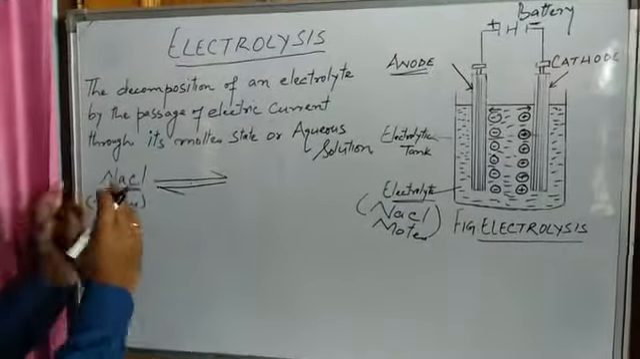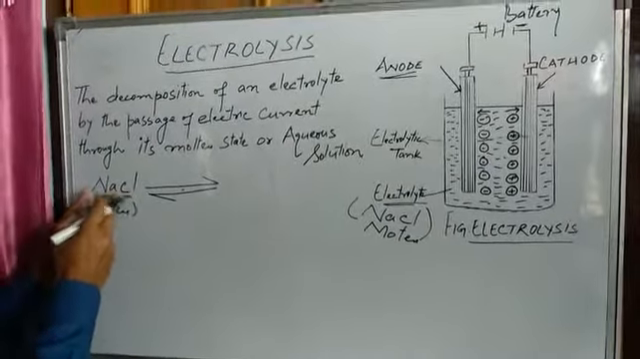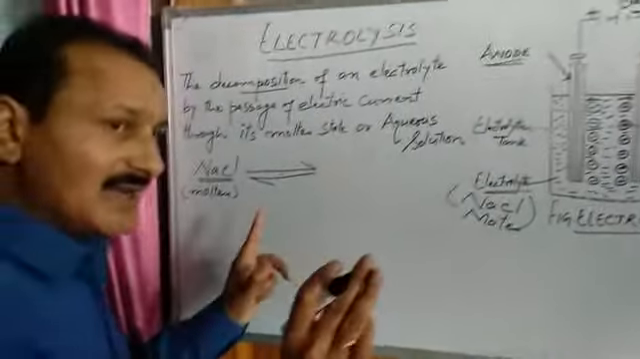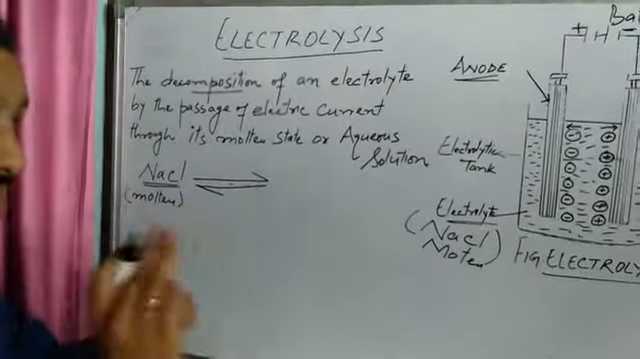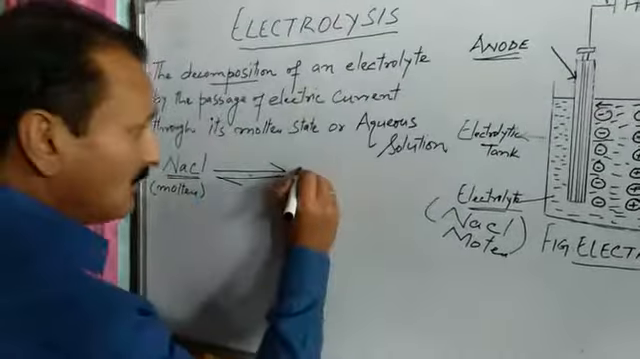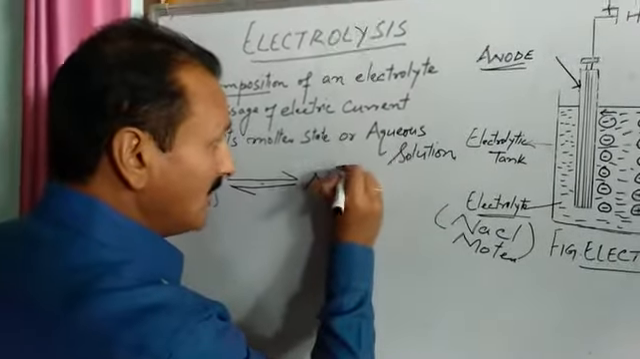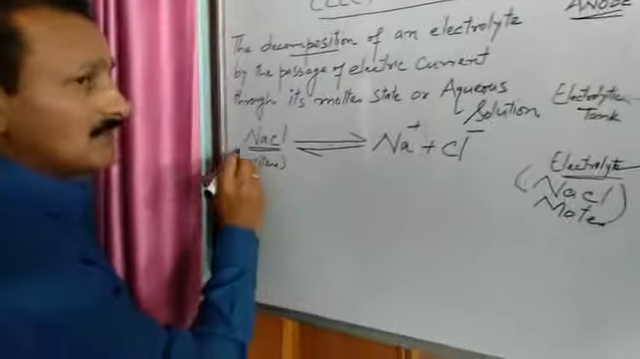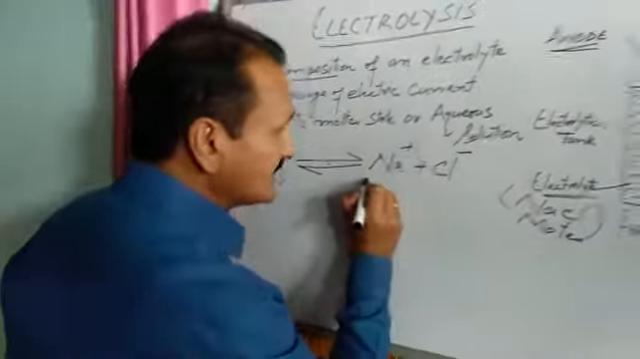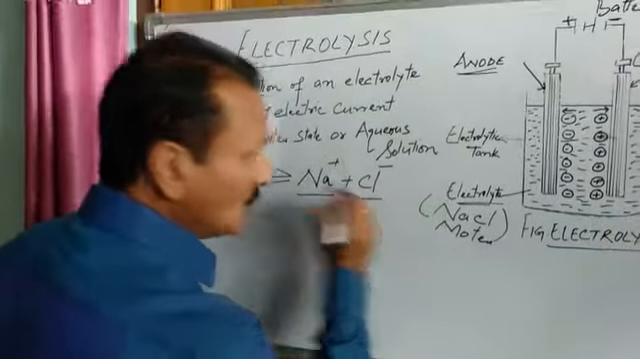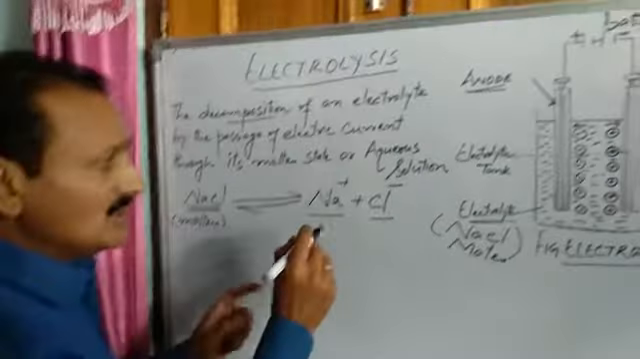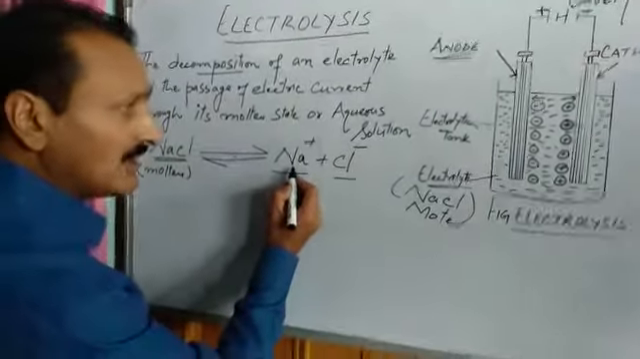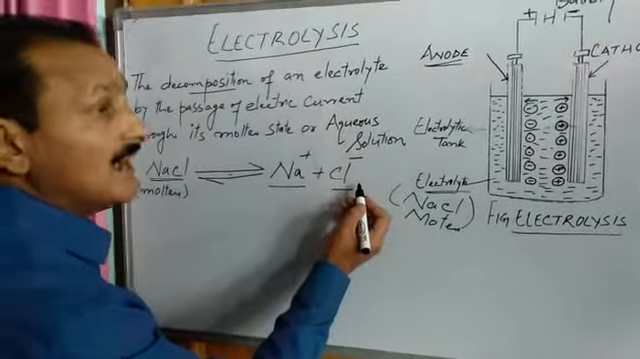When electric current passes through this NaCl, what happens to this NaCl? This NaCl gets decomposed. It gets ionized. It changes into ions. It breaks into ions. So it will form ions, that is sodium ion plus chloride ion. That is your molten NaCl. It has split. It has decomposed. It has broken up into two kinds of ions. One ion is sodium ion and the other ion is chloride ion.